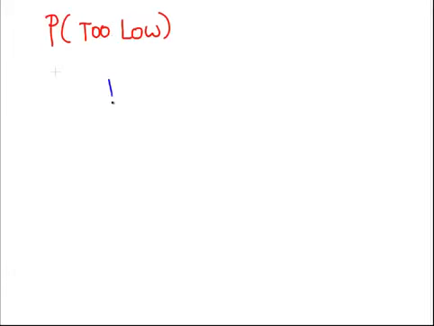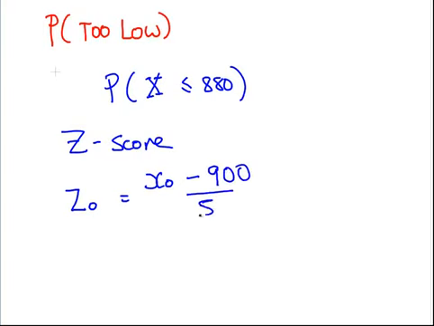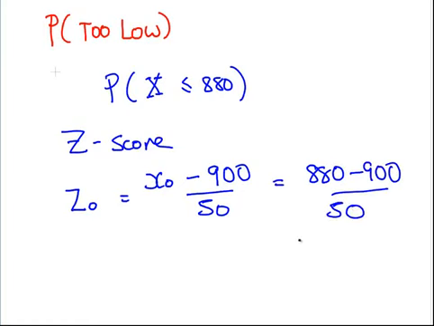The probability of being too low is the probability of x being less than 880. The first thing we do here is calculate the z-score. If you recall, z0 equals (x0 minus the mean) over the standard deviation. In that case, it's 880 minus 900 over 50, which is minus 0.4.